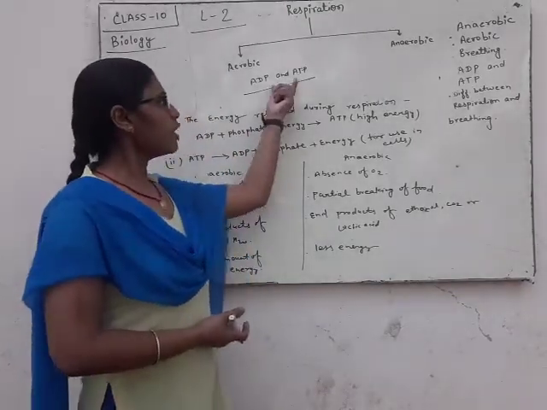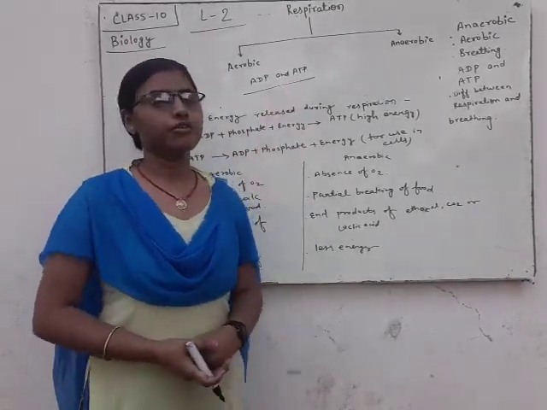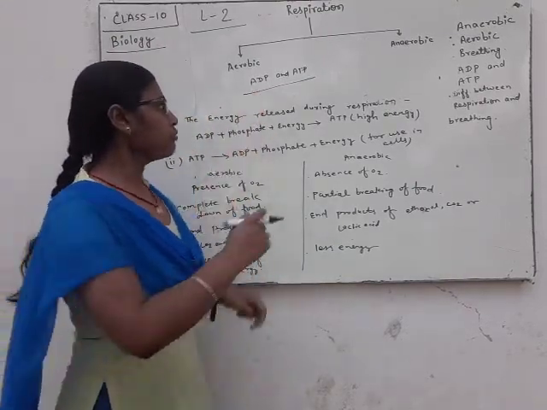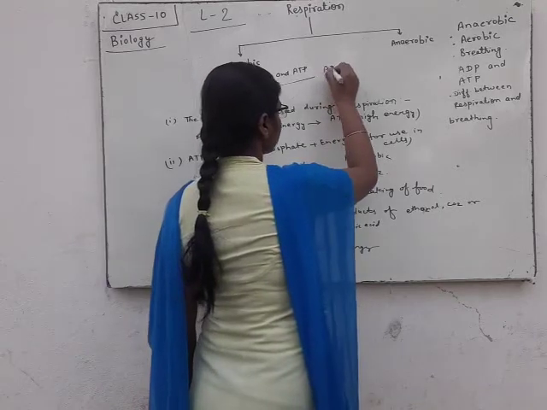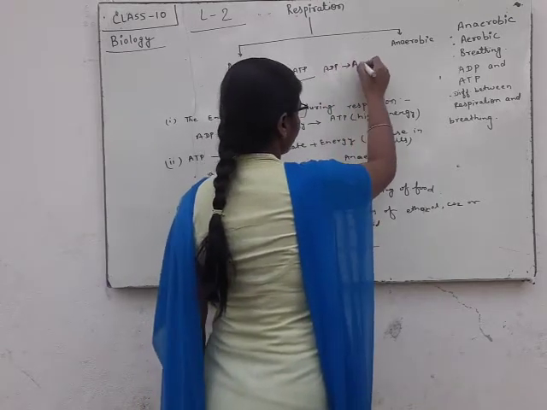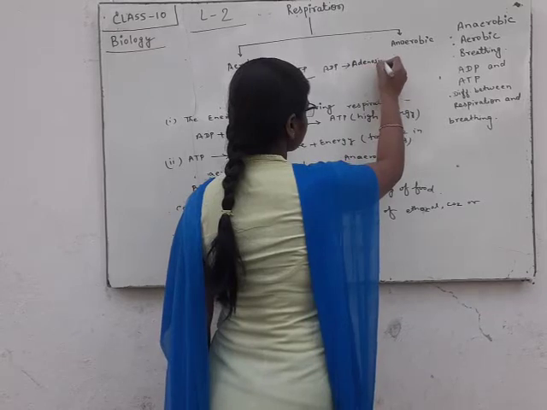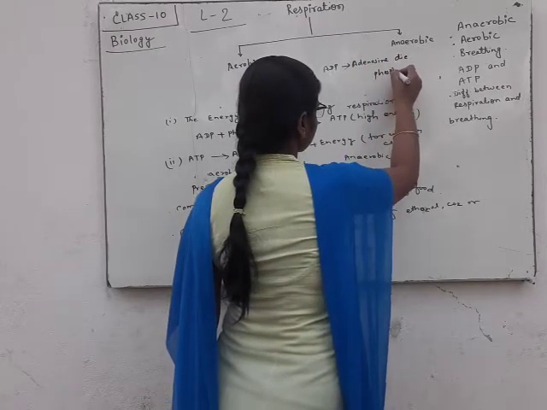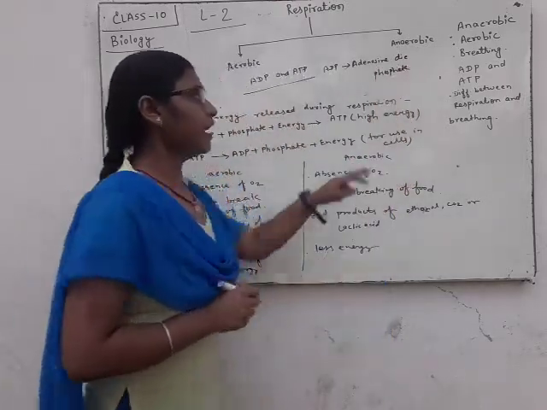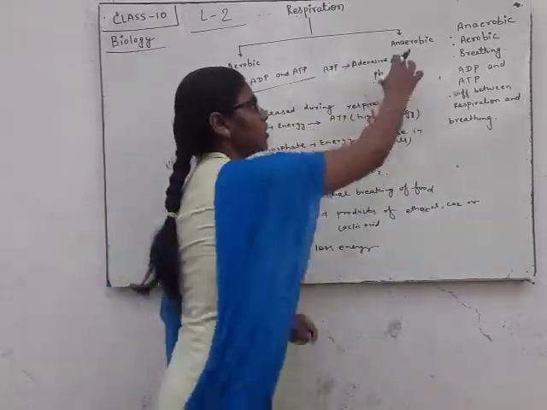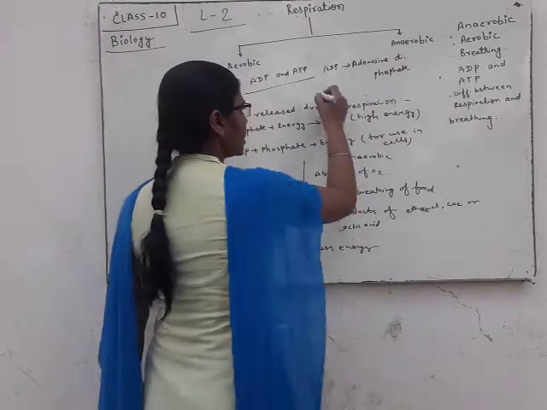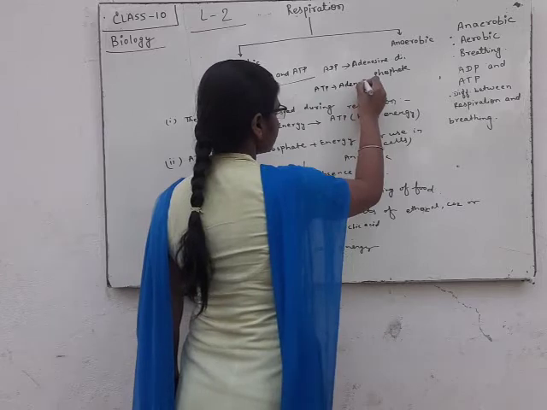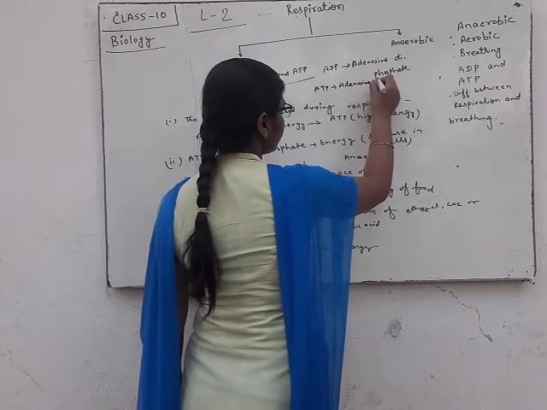Here we will discuss ADP and ATP. What is ADP and what is ATP? ADP is adenosine diphosphate, and ATP is adenosine triphosphate.